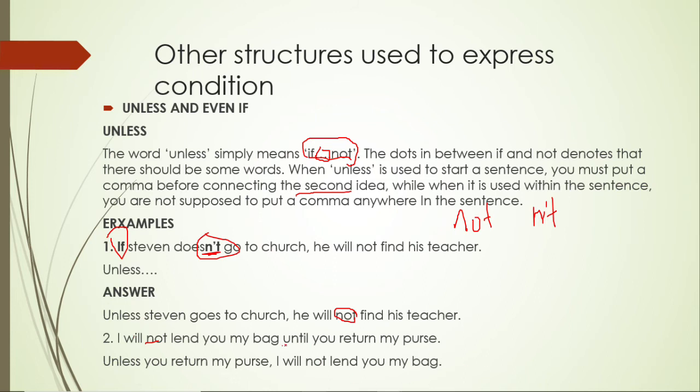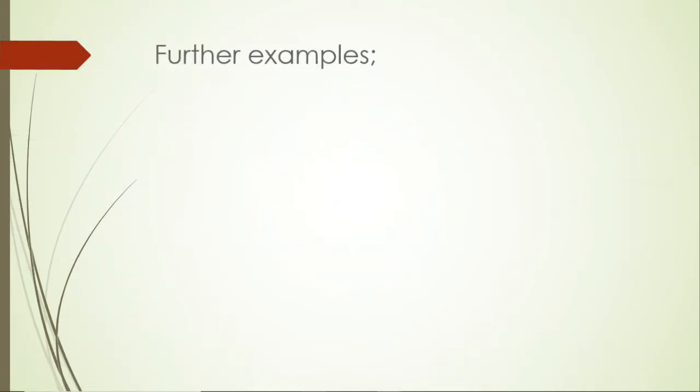Because there is the word what? Until here. Until you return my purse. So the unless here is expressing, oh, if you don't return my purse. If you don't return my purse, what will happen? I will not lend you my bag. So the unless is negative on its own.